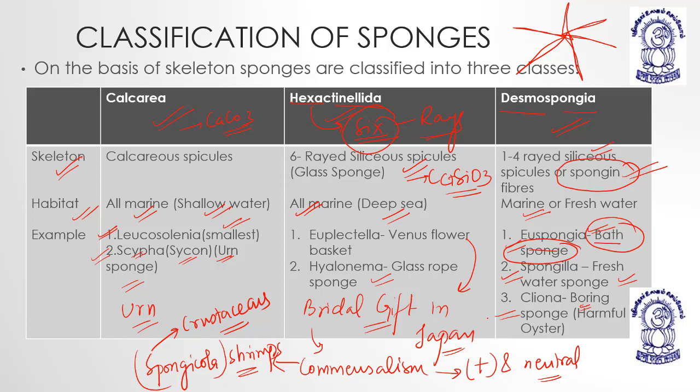So these are different categories, and children, very importantly you have to remember the names: Euplectella, Venus flower basket; Hyalonema, glass rope sponge; Euspongia, bath sponge; Cliona, boring sponge; Spongilla, freshwater sponge; and Scypha, urn sponge.